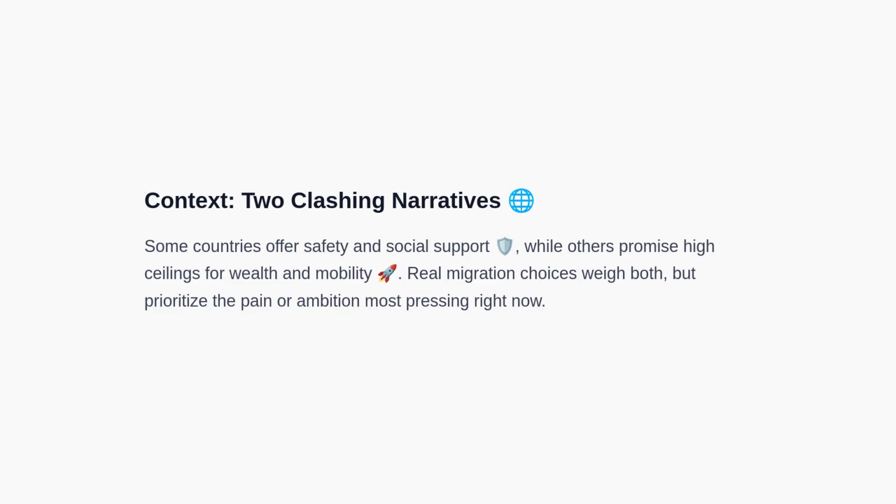To frame the paradox, imagine choosing between a country known for social stability and another recognized for unparalleled economic mobility. On one hand, there is safety, rule of law, and predictable governance. On the other, there is the potential for outsized financial returns, rapid career growth, and influence. Migration data suggests people often choose the place that solves their most urgent problem, whether that is escaping instability or maximizing opportunity. With this backdrop, let us unpack the stability trap and the opportunity magnet.